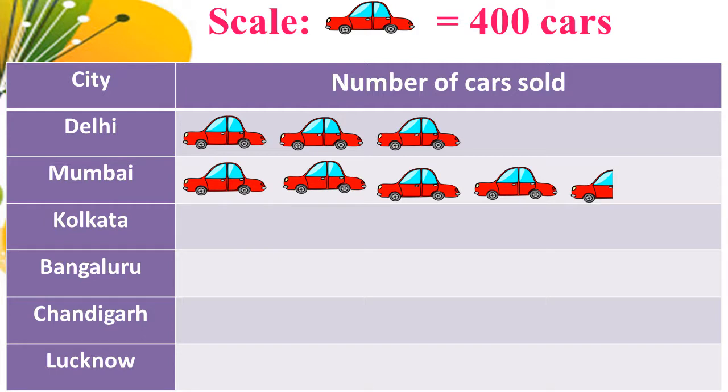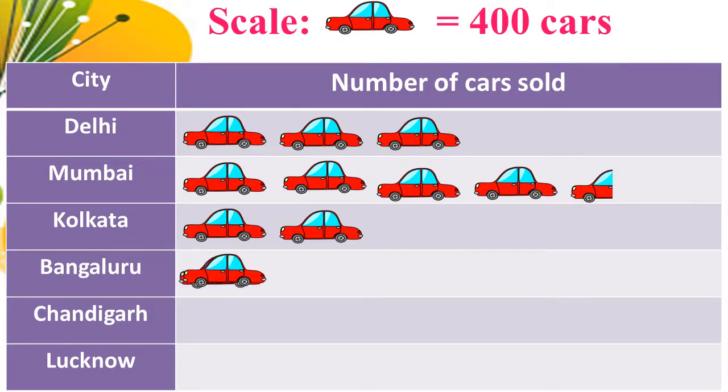Next, Kolkata. Kolkata sold 800. So here we can draw 2 pictures, because 800 divided by 400 we get 2. So 1, 2. Next, Bangalore. Bangalore sold 2200. So we can draw 5 full pictures and 1 half picture.